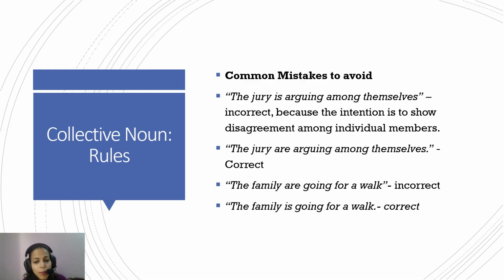So in the statement, "the family are going for a walk." Here the family is treated as one unit. So the family is going for a walk because everybody is going for a walk. They're all acting in unison, as one entity. So "the family is going for a walk" is the right one, and "the family are going for a walk" is wrong. So with a collective noun, you have to be mindful whether that collective noun is representing one collective unity or a group of individuals. The focus is on the unity, or the focus is on the separation. Okay.